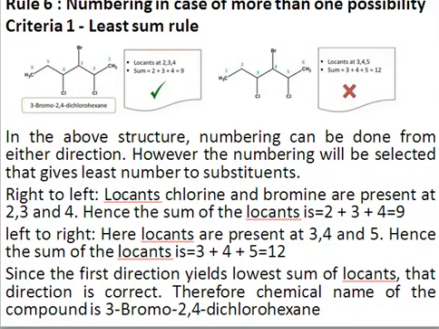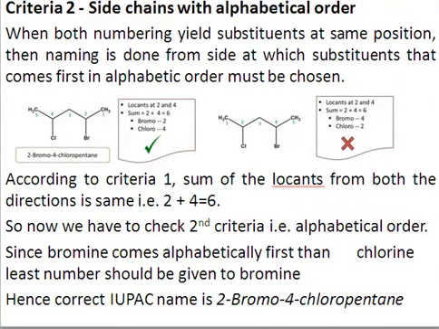The first criterion is that you must select the least numbers for all substituents. The second criterion is that if you have different side chains, the substituent that comes alphabetically first will be preferred.